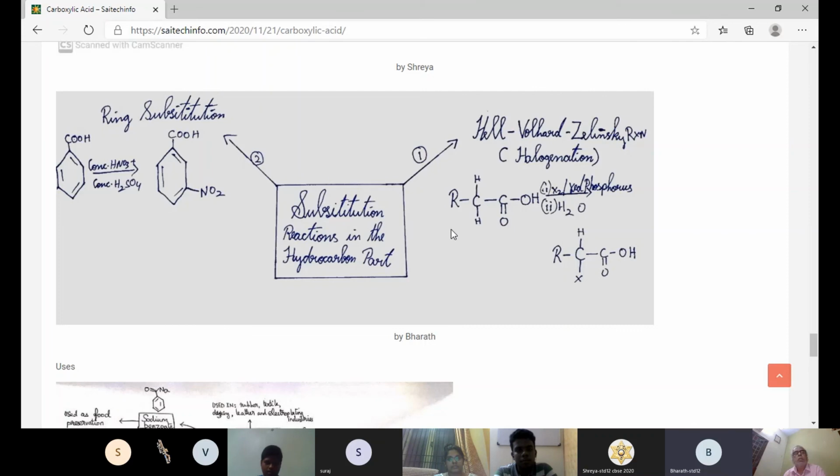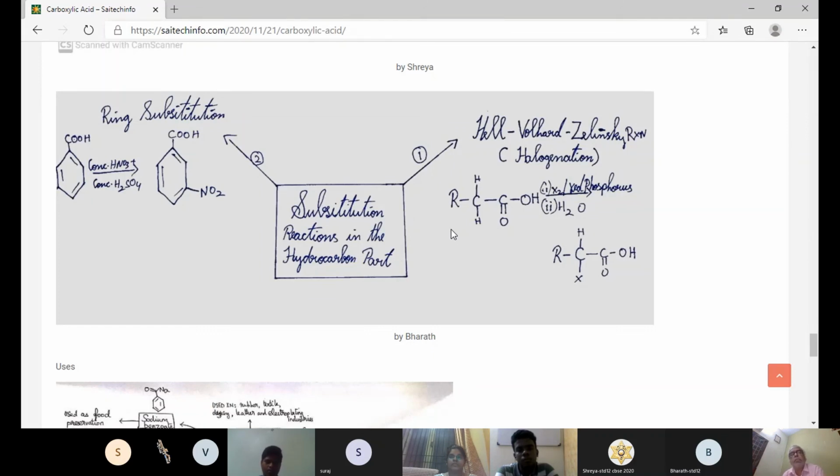The next reaction is ring substitution. In this reaction, benzoic acid is treated with concentrated nitric acid and concentrated sulfuric acid. We will obtain a product like meta-nitrobenzoic acid.